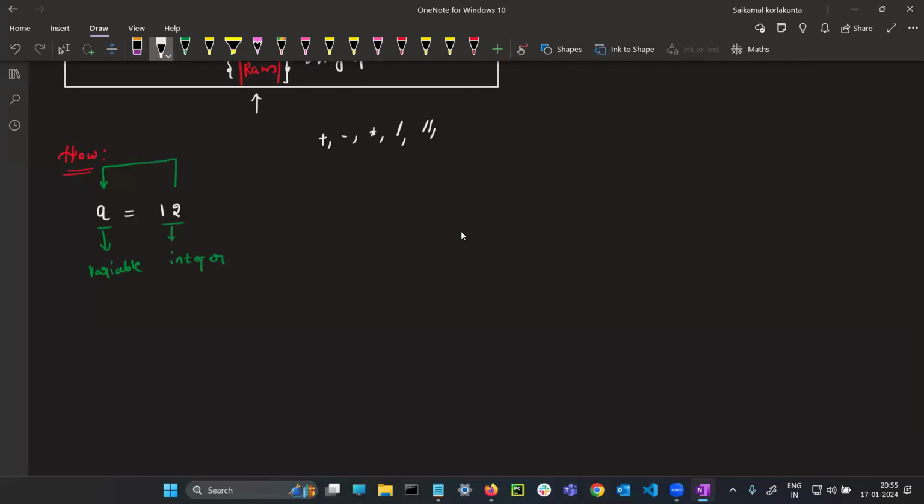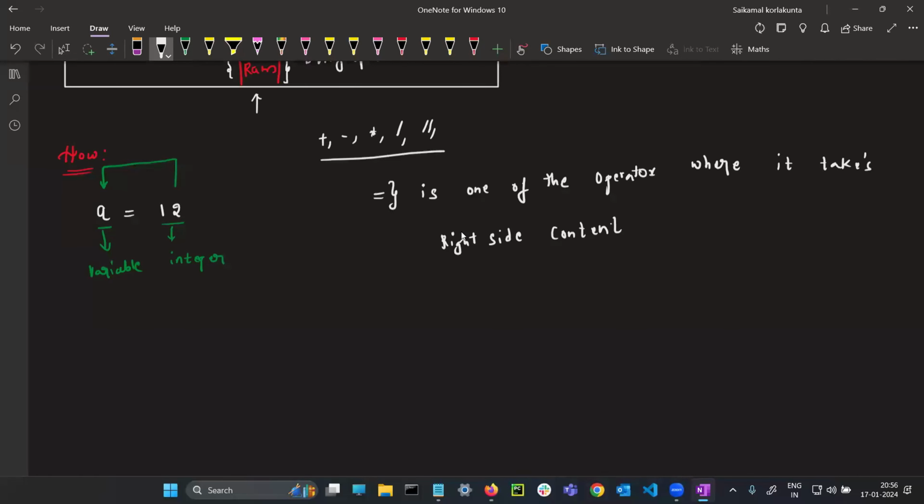Here you need to understand one thing. Equal to is one of the operators where, listen very carefully, it takes the right side content and gives it to the left side variable.